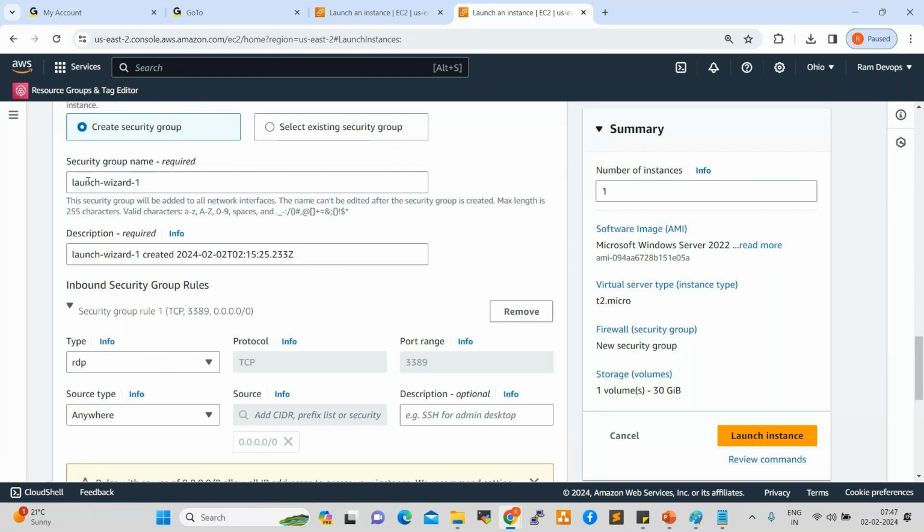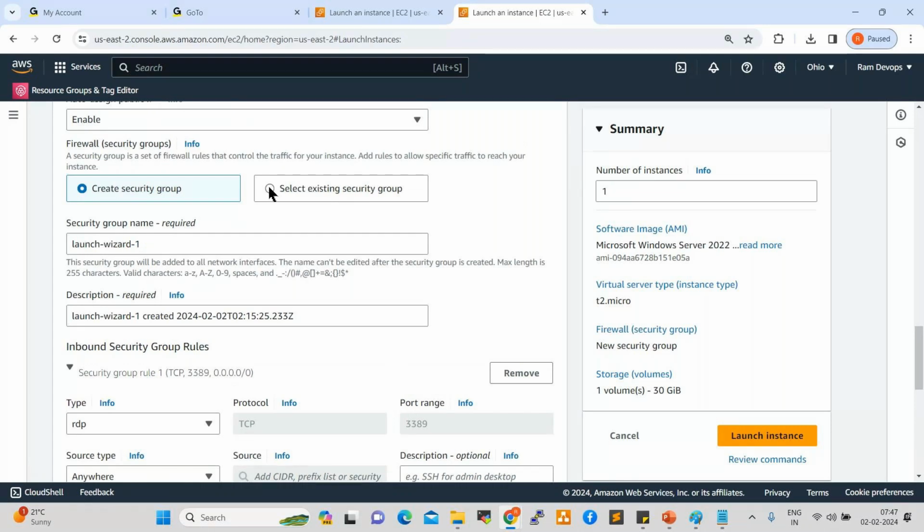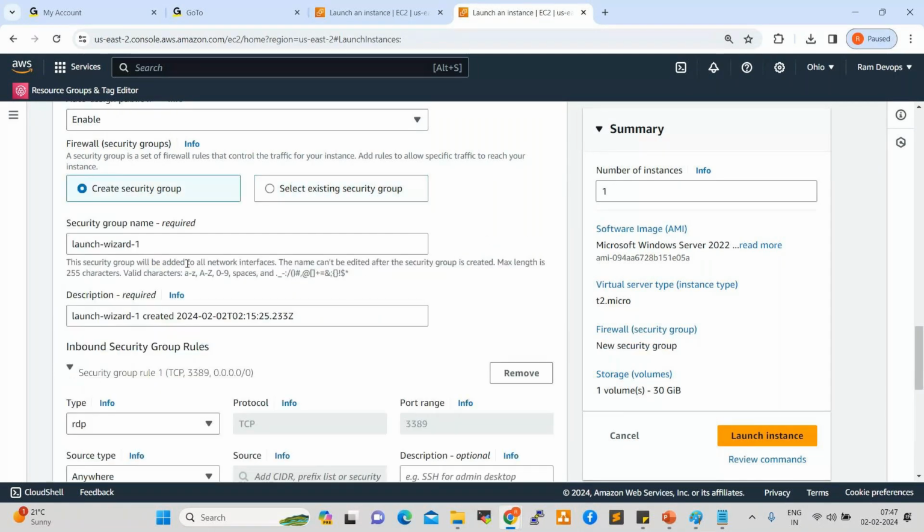Security group is required, right? So select security group, existing group. If you want, you can select one, or else you can create a new security group. Because a Linux server security group will not work with the Windows server. Linux security group is different, Windows server security group is different.